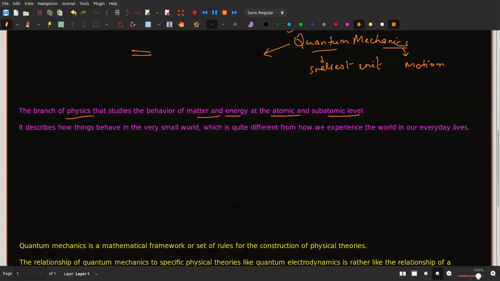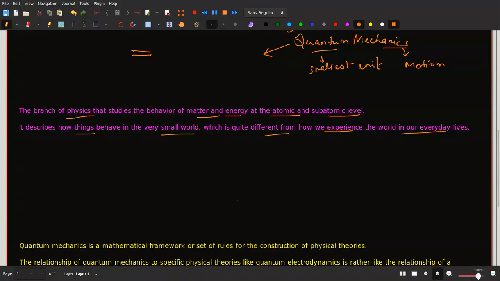It describes how things behave in the very small world, which is quite different from how we experience the world in our everyday lives. We understand how force acts on us, and maybe the same thing happens at atomic level, but that is not always the case. The behavior at atomic and subatomic level is quite different. How it is different and how we can utilize that, the entire course is about that, so we will study it.